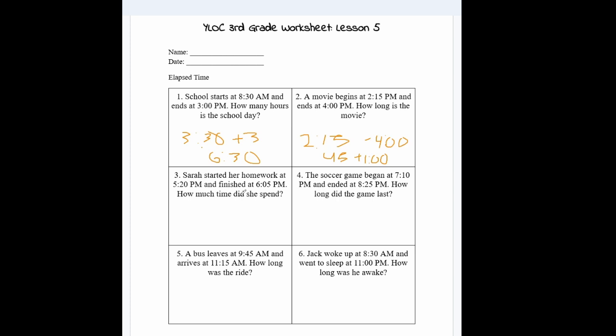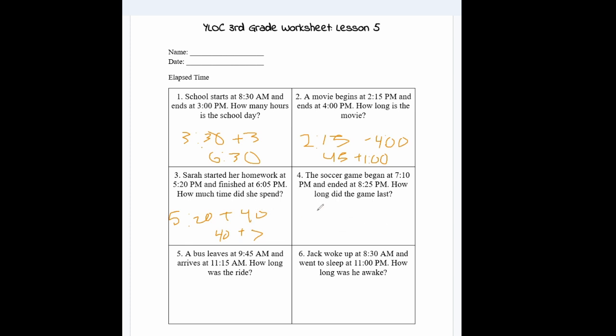Sarah started her homework at 5:20 p.m. and finished at 6:05 p.m. How much time did she spend? So 5:20 plus 40 is equal to 1 hour, so that would be 6, and then 6 plus 5 is 6:05. So 40 plus 5 is 45 minutes, not 65, sorry. She spent 45 minutes on her homework.